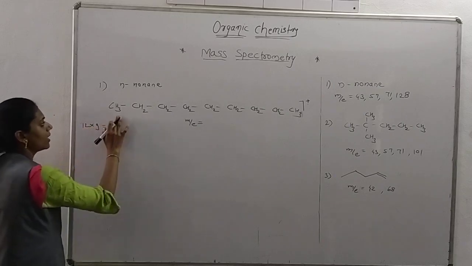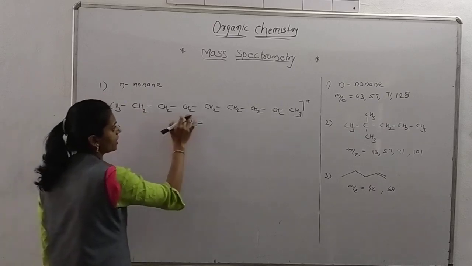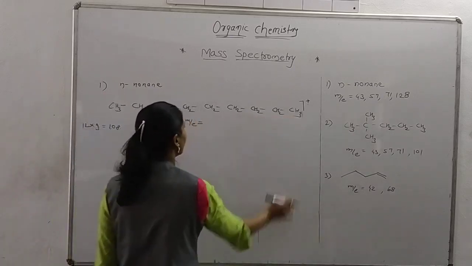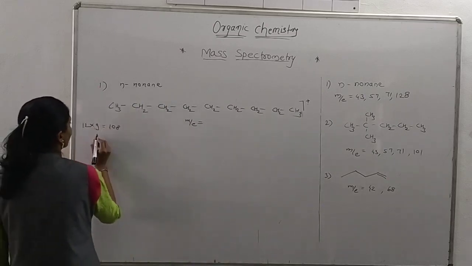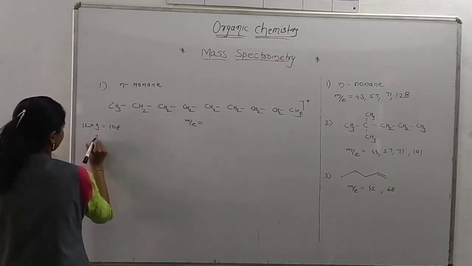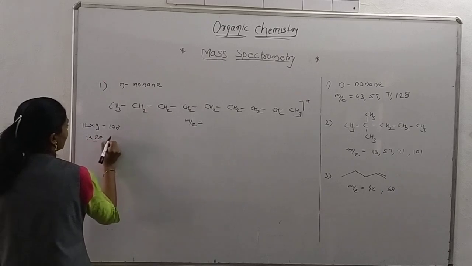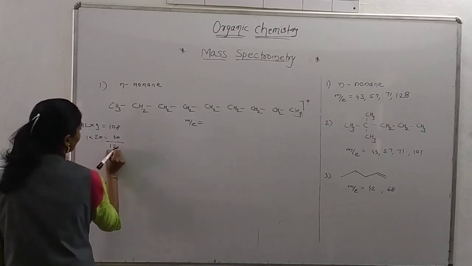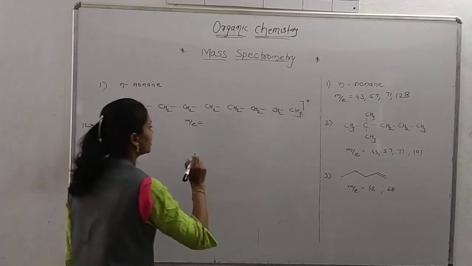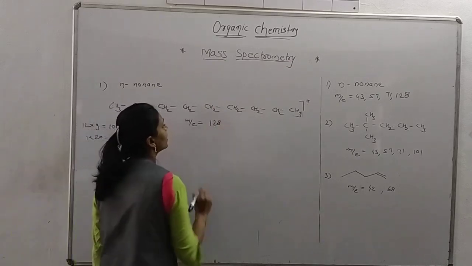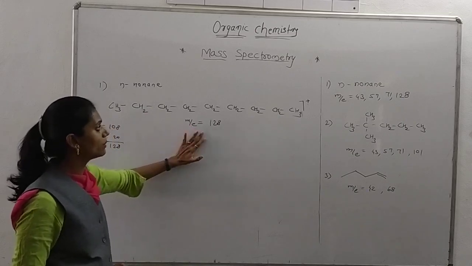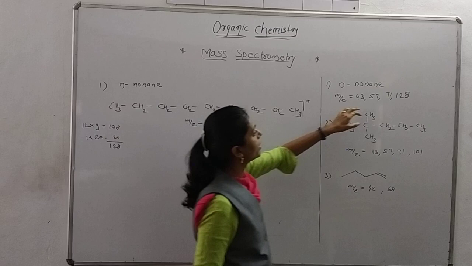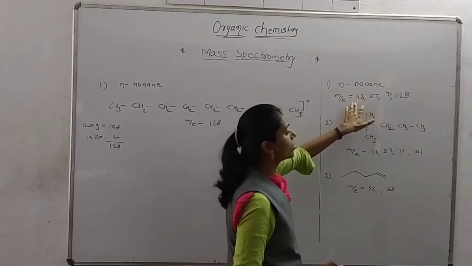And how many hydrogens are there? 20. So we get here 128. So there is the value 128, which is the peak of the molecular ion. Now we want here 71, 57, 43.